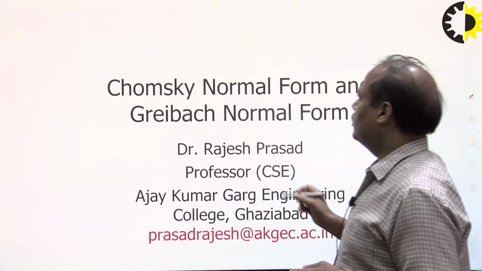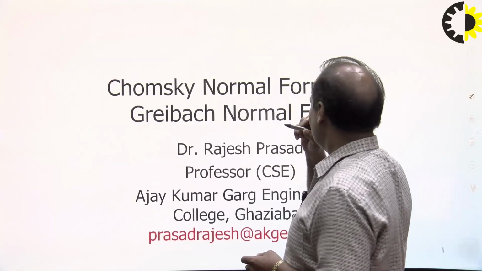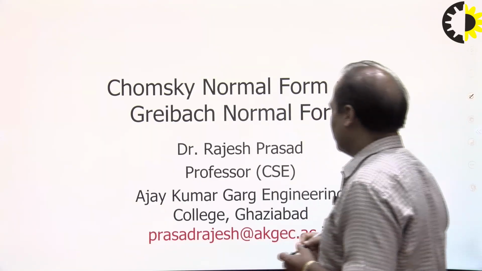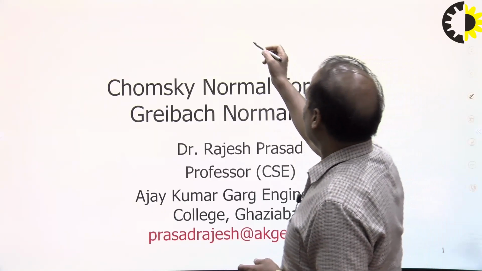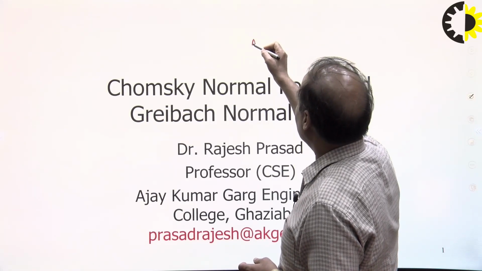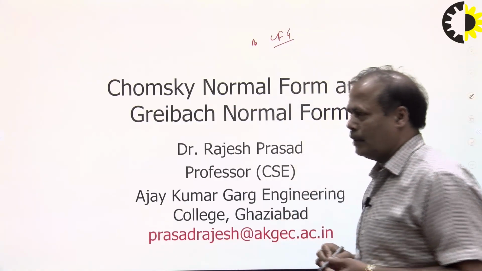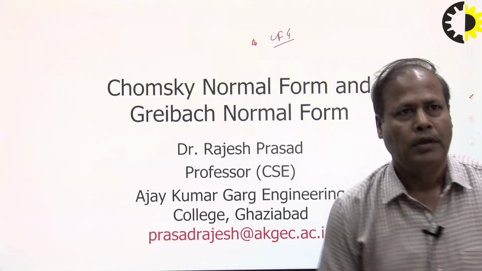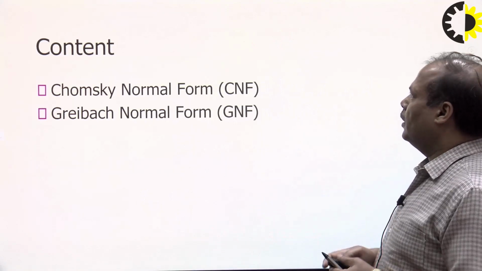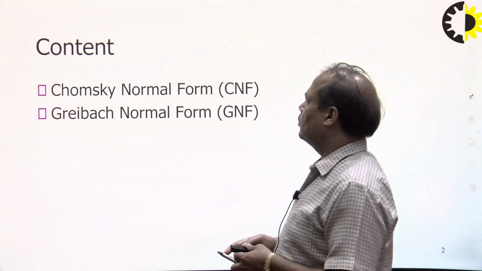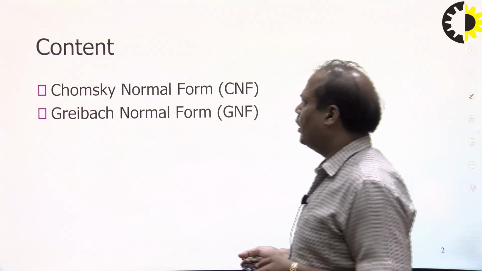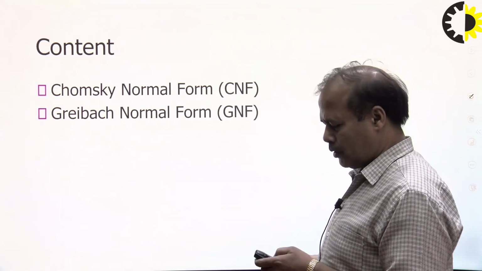So I'm going to talk about Chomsky normal form and Greibach normal form. These two normal forms are related with the context-free grammar, CFG. They are related with the CFG and they are required for simplification purposes. First, I'm going to talk about Chomsky normal form, and second is Greibach normal form.